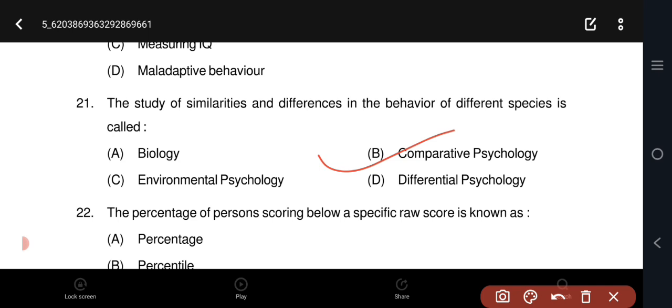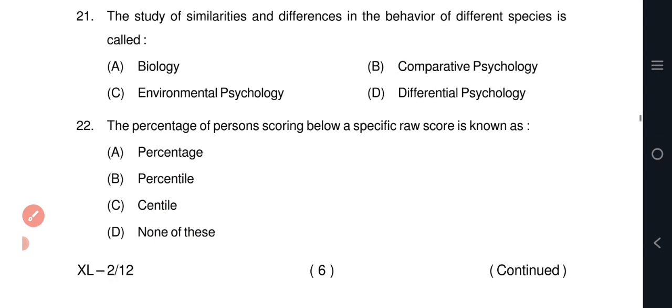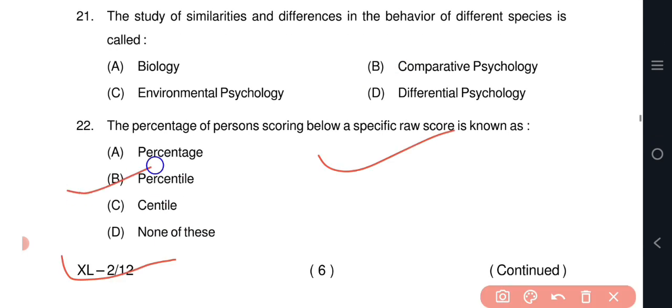The percentage of persons scoring below a specific raw score is known as option B, percentile. A percentile is a measure of the percentage of individuals who score below a specific raw score. For example, if a person scores at the 75th percentile, it means that 75% of the population scored below the person's score.